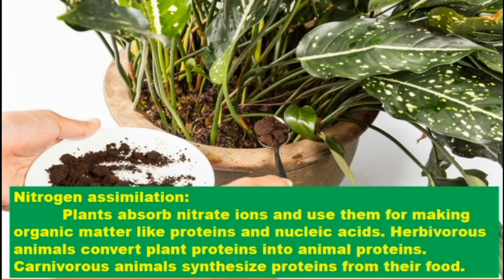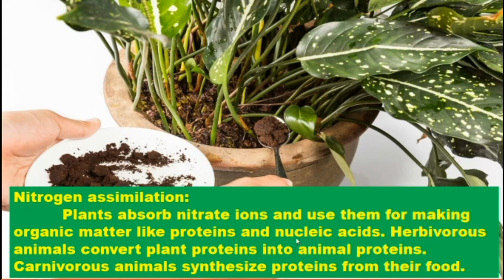Nitrogen assimilation. What is nitrogen assimilation? Plants absorb nitrates, ions, and use them for making organic matter like protein and nucleic acid. The plants absorb the nitrates and use them to make organic matter, protein, or nucleic acid.